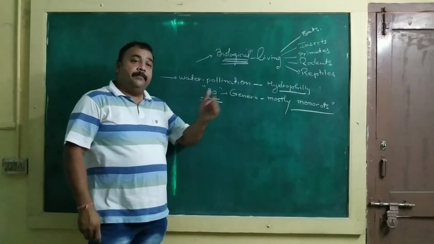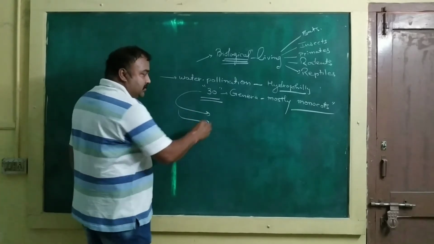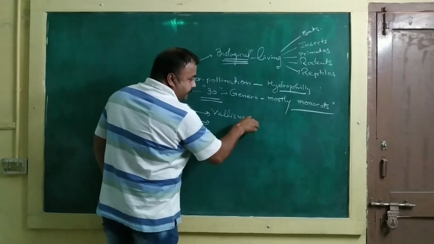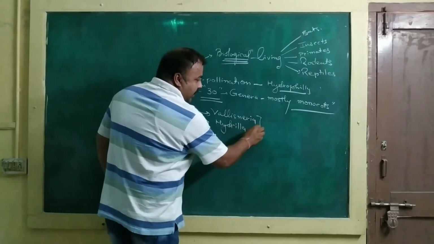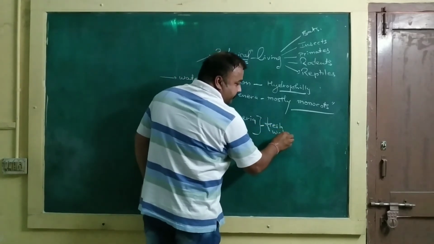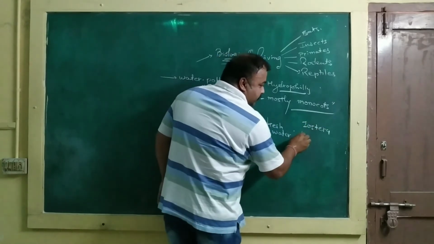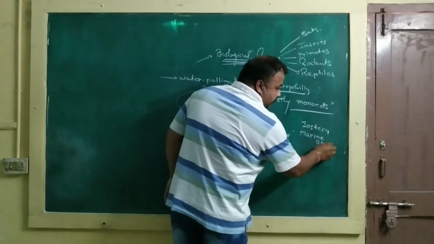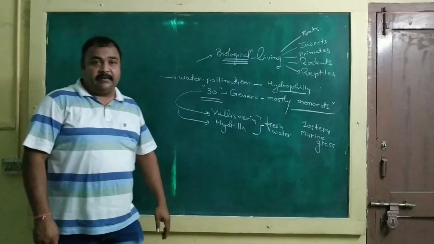Only 30 genera, out of which, if I want to cite some examples, Vallisneria, Hydrilla, these are freshwater plants, and Zostera, which is a kind of marine grass. Here, water pollination takes place.